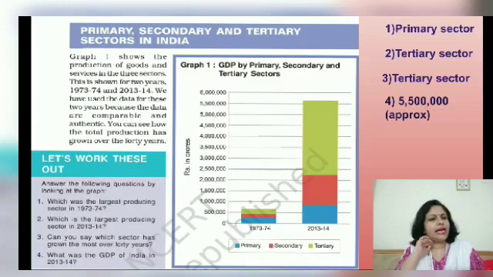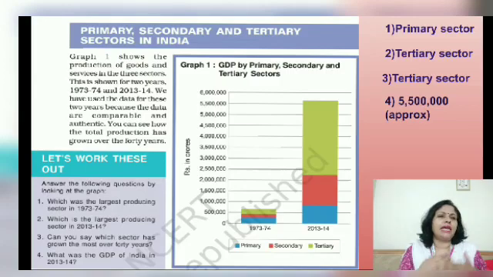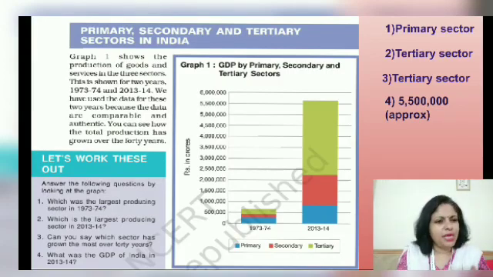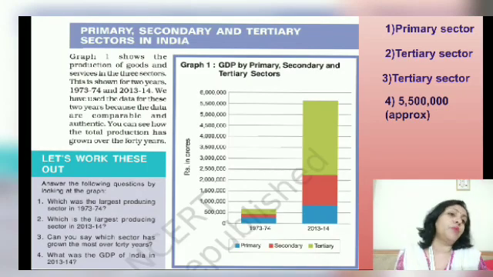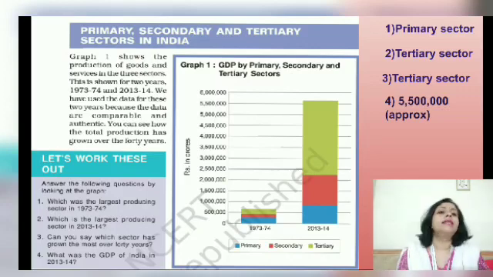But nowadays we actually calculate the GDP in percentage, and this is basically a rough calculation. They have calculated the value of GDP in rupees, but when you go to class 11, you will do it in percentage. So this is just an understanding. You will not get a question based on this, but what you need to remember about India is that in the initial times it was the primary sector which had evolved the most. Then now it is the tertiary sector. Nobody is going to ask you what has happened to the secondary sector, yet you need to know.